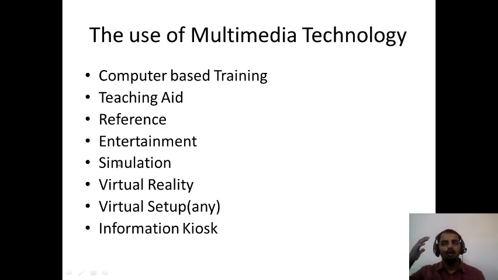Like for example, I want to configure an internet configuration, or I want to configure a network within the college or within the department. So what I'll do, I'll place some of the routers at different places, I'll give connections, then I'll configure. The same thing a software will provide you in a virtual setup, wherein you can connect one router with another router, and you can configure them so that you will get a good practice.